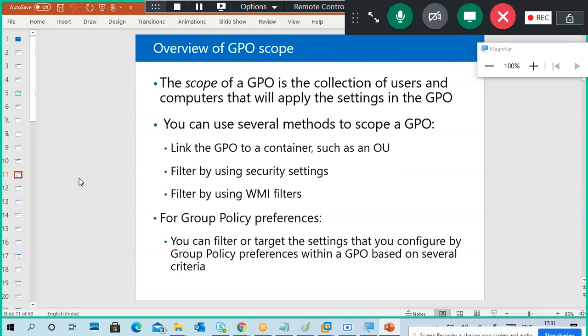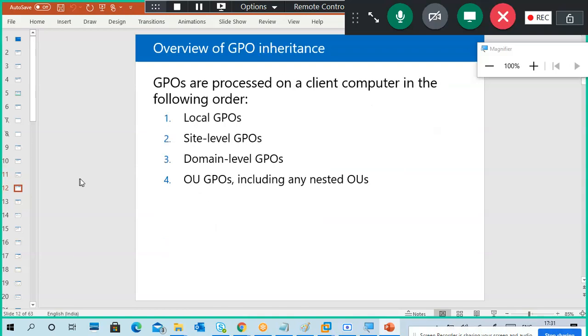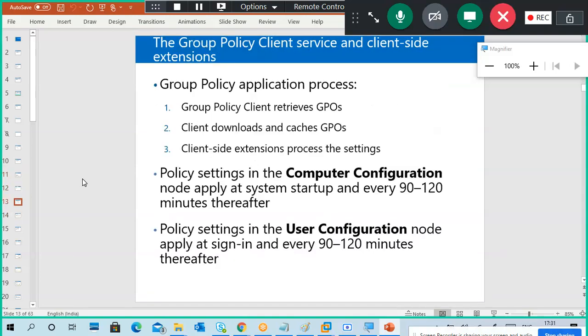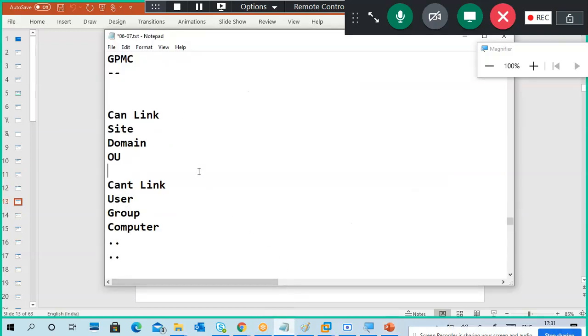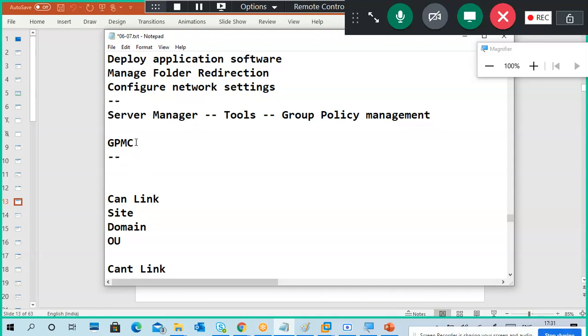Other things also are there, but I am going to one more point. When you do policy settings, for example in group policy management, you have to create a group policy object, and you have to edit this group policy for settings in the group policy editor.